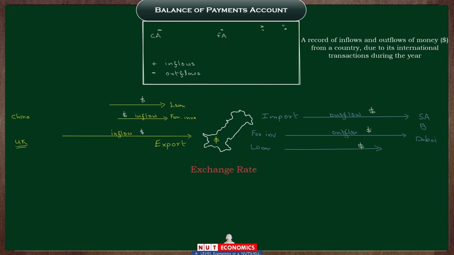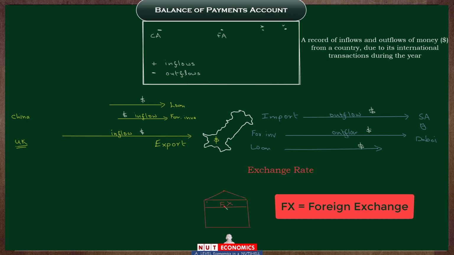Now, living in Pakistan, before you can spend these dollars that you have just earned because of exports, and before you can use them to buy goods and services in Pakistan, you will need to convert these dollars into the local currency, the Pakistani rupee. Now, how are you supposed to convert these dollars into rupees? Well, you will go to an FX market.